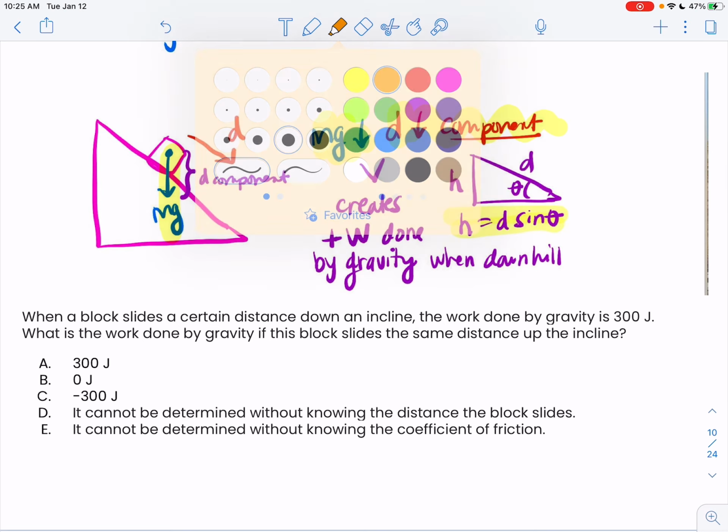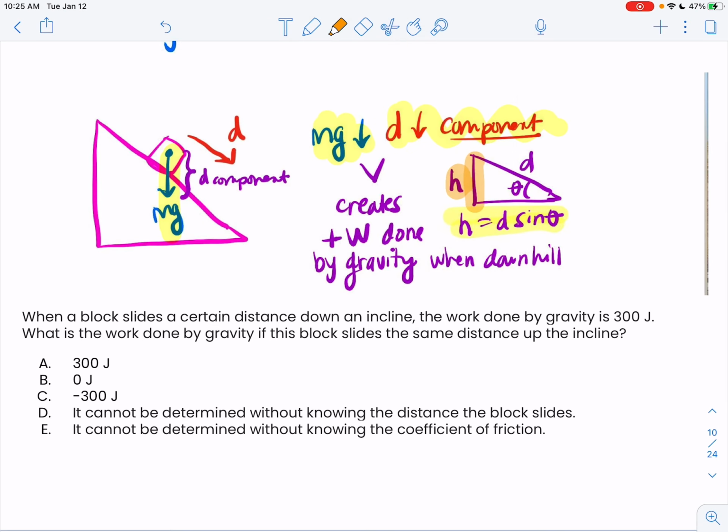And that's why we end up just doing the H, right? You did this in the WebAssign, I think, that D sine theta. Right, so that's going to be a positive work done by gravity as it moves down the hill because I'm adding kinetic energy into the system, okay? But I only can use the H because I need just that component that matches the direction of the gravity, okay? All right, then you can try that one.